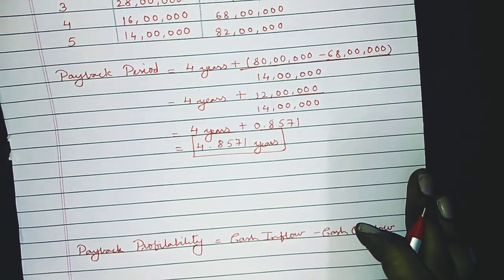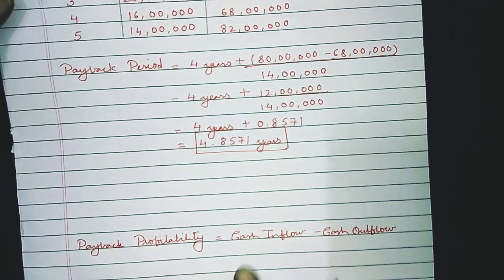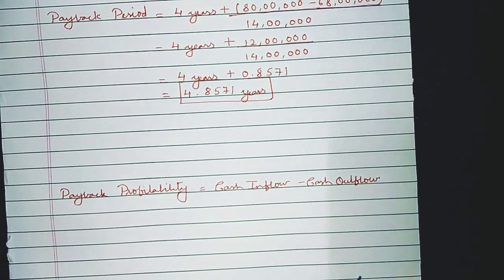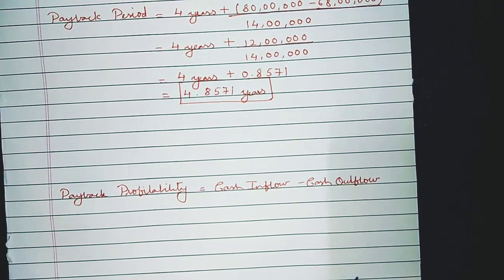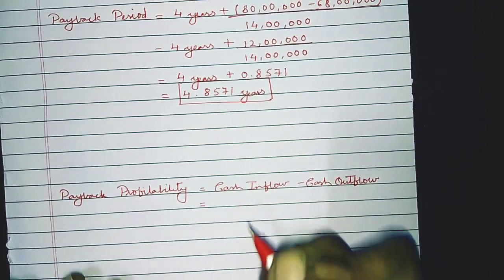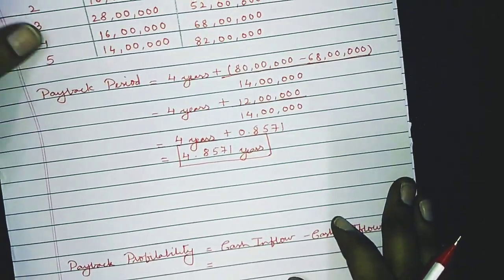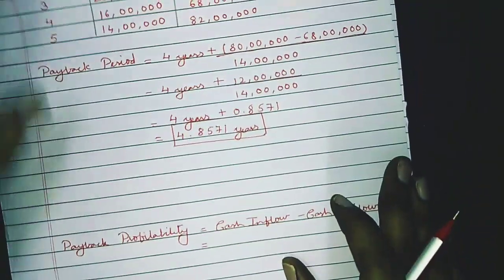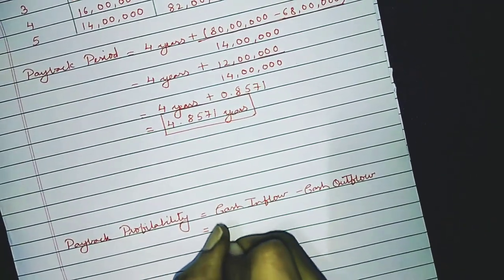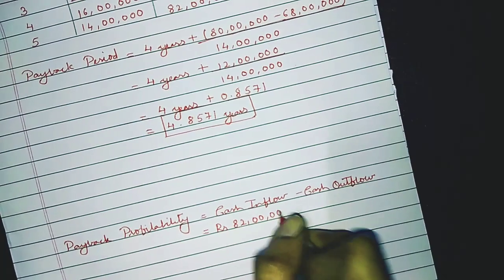Now the next thing we have to compute is the payback profitability. For that, we have already studied the formula of cash inflow minus cash outflow. The total cash inflow we have just computed is rupees 82 lakhs.